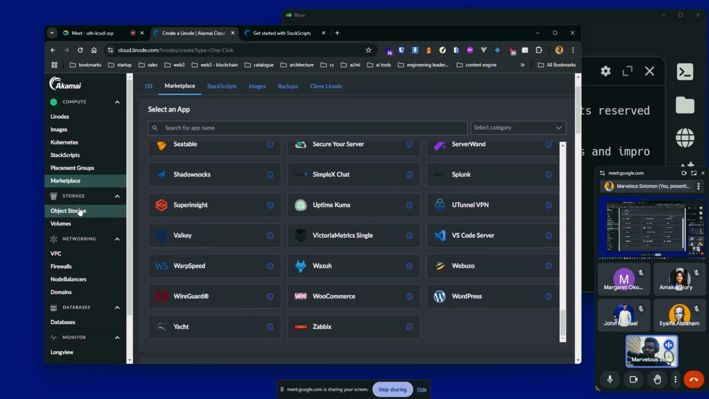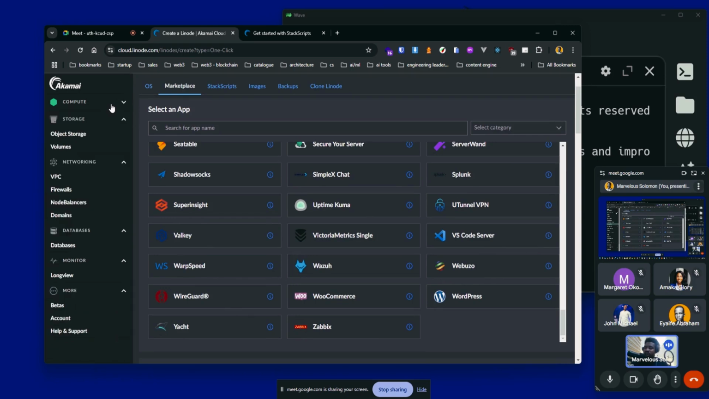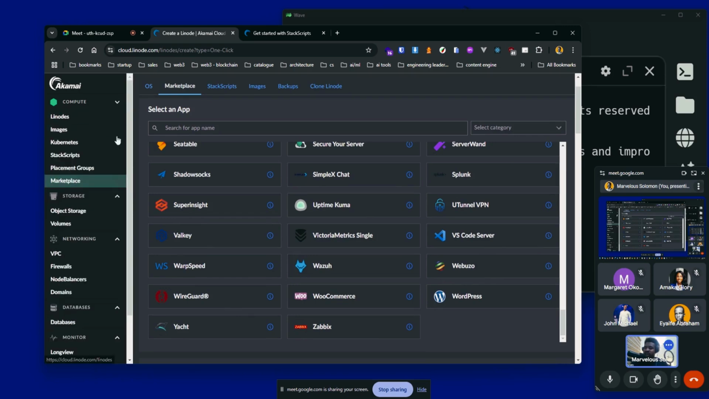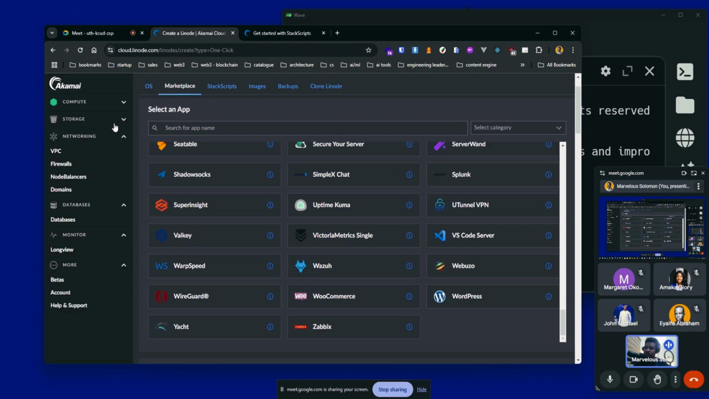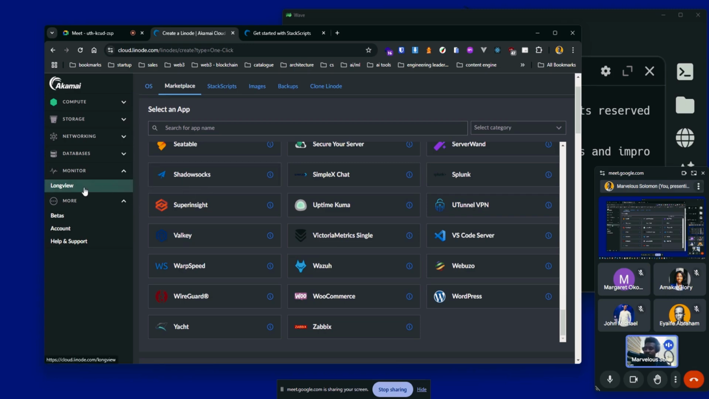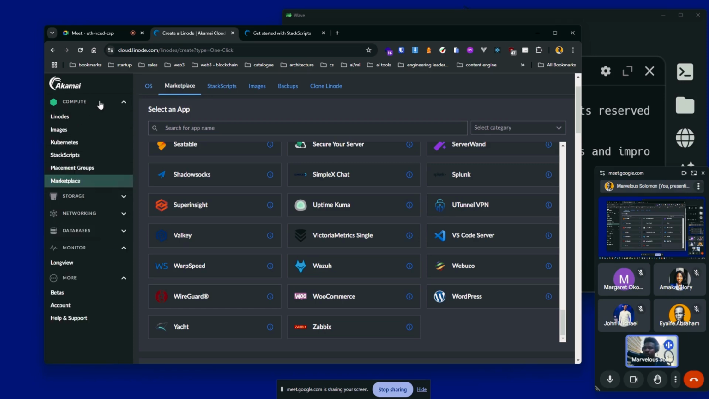All right. So in the storage section, you see the way they've separated these items. We have I think 4 categories here. We have compute, storage, database, and networking. So Monitor is basically the observability option that they have, which is Longview, right? Just like AWS, most of you have heard of CloudWatch, right? Here they use Longview. Yeah, and of course you have your account and help and support. Okay, so let's go back to compute.